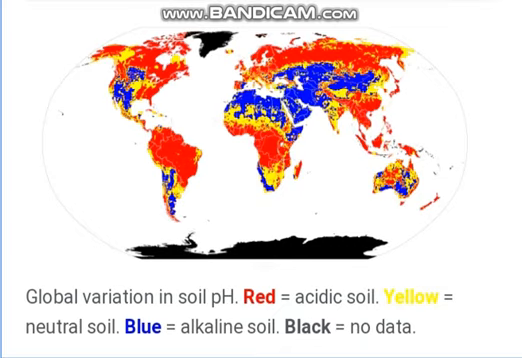This is a map showing soil pH, that is acidic soil, neutral soil and alkaline soil, and we can see that all the three types of soil are present in India. Alkaline soil is present and acidic soil is present in the eastern region and southwest coastal region of India.